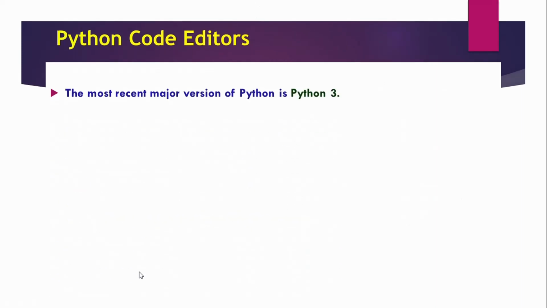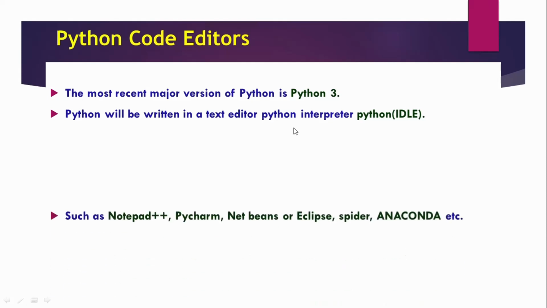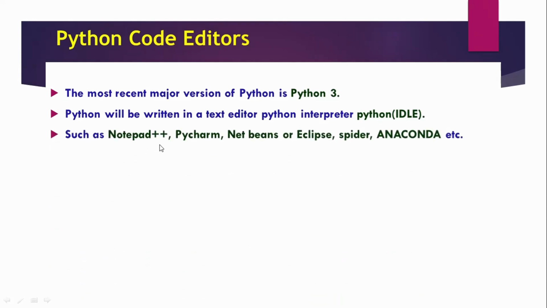Then Python code editors. The most recent major version of Python is Python 3. This is a better version than the lower versions. Python can be written in a text editor, the Python interpreter, or Python IDLE. IDLE means integrated development and learning environment. This is software we can easily download and install on our system, such as Notepad++, PyCharm, NetBeans, Eclipse, Spyder, Anaconda, etc. We can choose any kind of software.